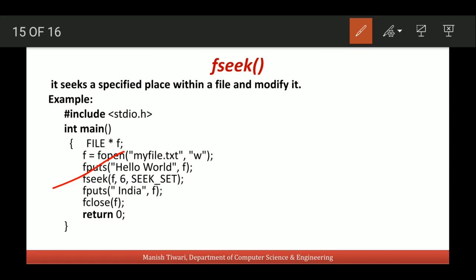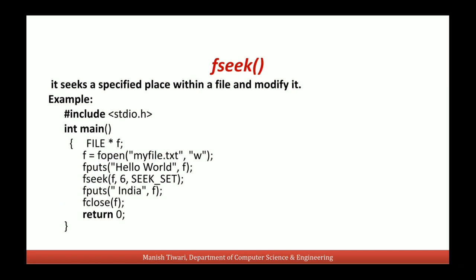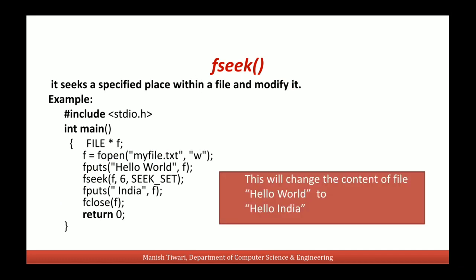In this example, you can see that using this fseek function, we can move this file pointer to the 6th character from the beginning of the file. And then we are writing India there. So the file pointer, using this fseek function, will move to this location, and from there we are writing India there. So this program can change the content of the file from hello world to hello India.